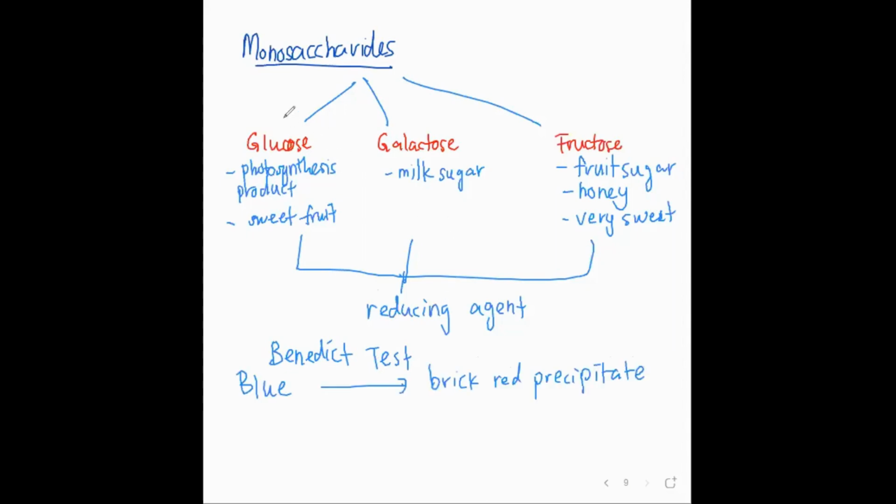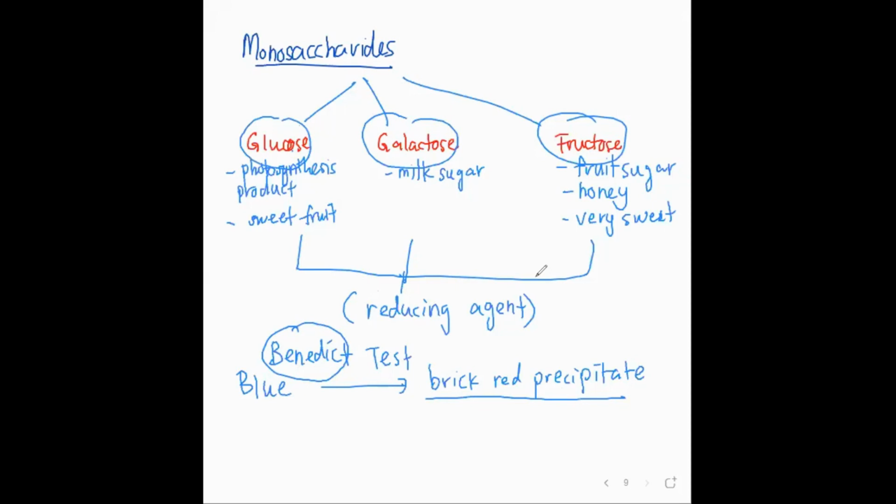Reducing agent means glucose, galactose, and fructose have the ability to reduce the Benedict solution. In the Benedict solution, there is a chemical compound that glucose, galactose, and fructose can change the color to become brick red precipitate.